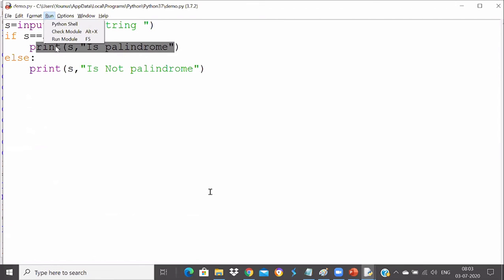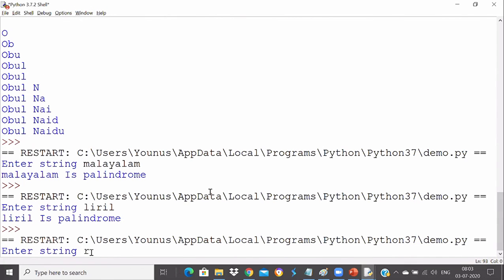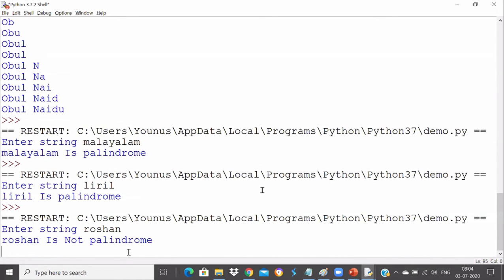Now if I run it, as Roshan has raised the hand, I will say Roshan. Let's check whether Roshan is a palindrome. Roshan, is it a palindrome? No, right? Because obviously reversing will not give the same, so Roshan is not a palindrome. So got it everyone, how easy it is with slicing?